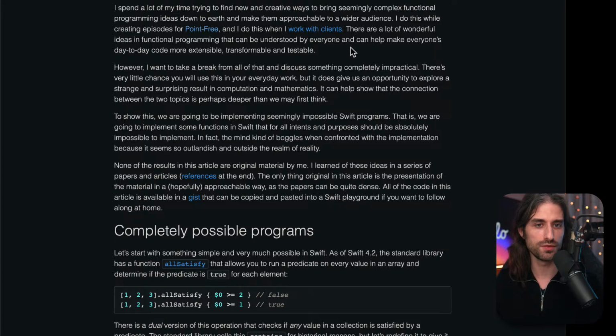A great example of this would be, for instance, the map function that I would say most or even all Swift developers have become accustomed to using, which does come from functional programming.